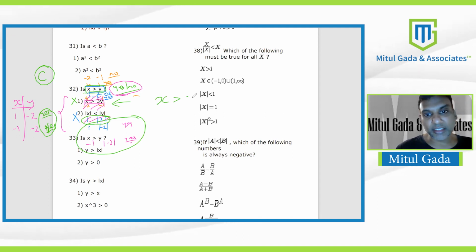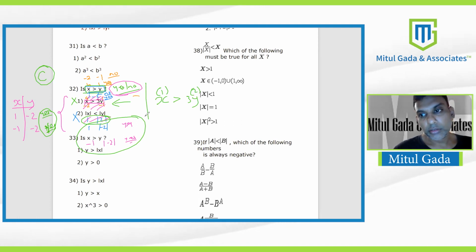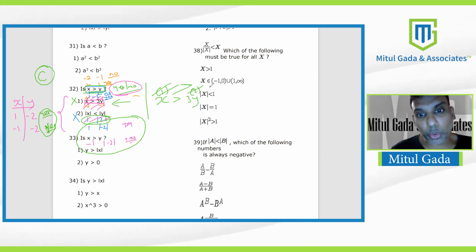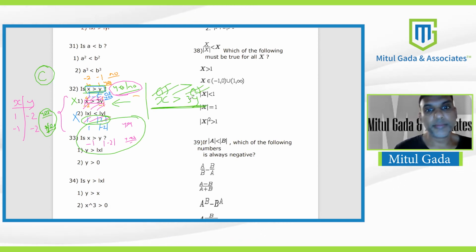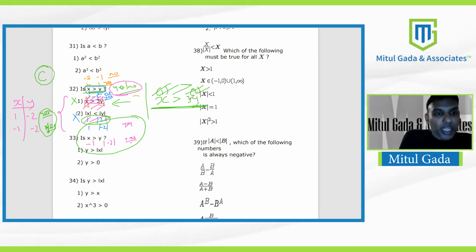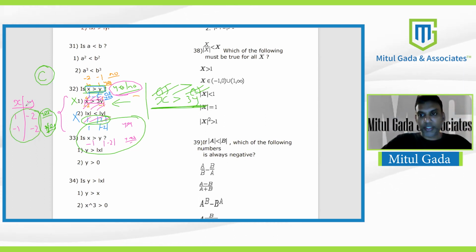Because statement 1 says x is greater than 3y. Will 1 and 2 fit here first of all? No. Not fitting means not qualifying at the first place. Got it? Understood? That means I am not allowed to take 1 and 2 because it doesn't qualify in the first statement. So after combining I can use only those values which fit in both the statements. 1 and 2 fits in the second but not in the first.